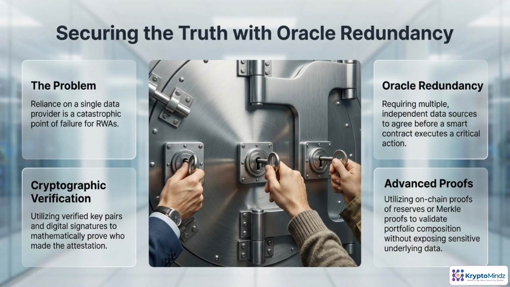When you bring real-world assets on-chain, bad data is often a bigger risk than bad code. If a single oracle lies or goes offline, the protocol can misprice assets, misroute cash flows, or even trigger liquidations. Oracle redundancy addresses this by asking, do several independent sources agree before contracts act? Cryptographic signatures then prove who actually sent each data point. On top of that, advanced proofs like proof of reserves or Merkle proofs let you verify portfolios mathematically without revealing every underlying position.